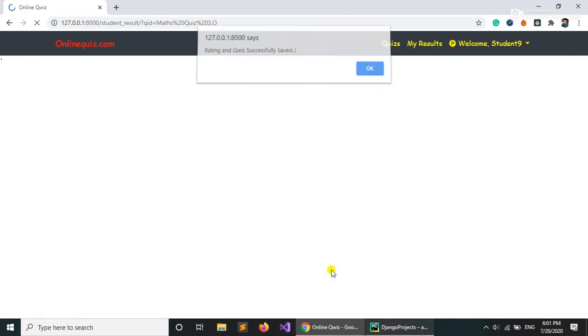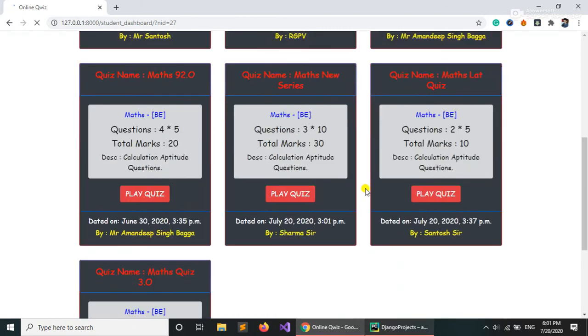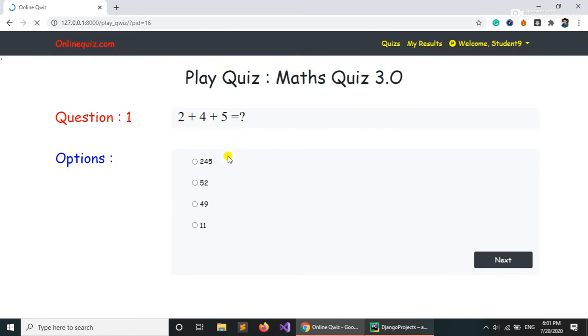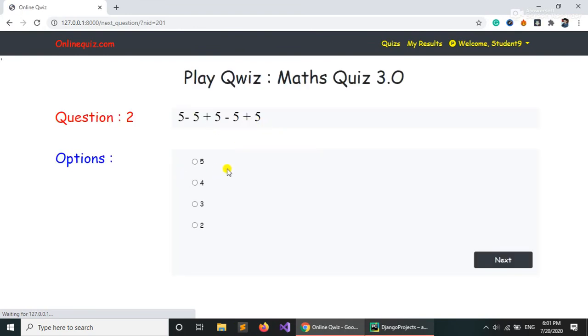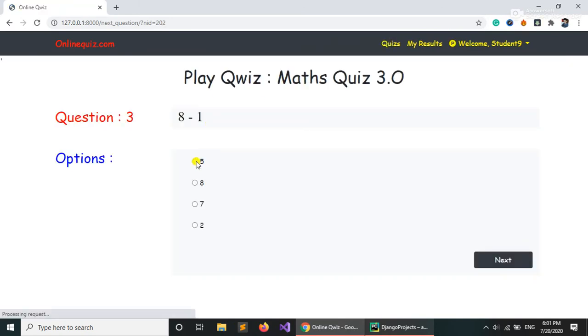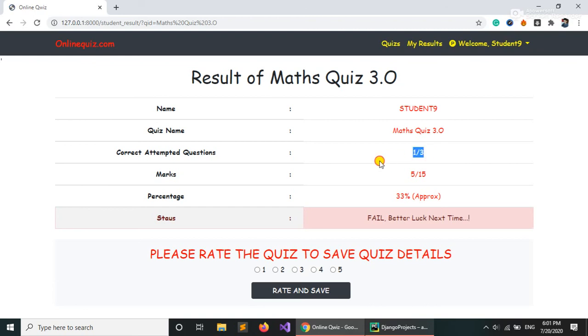I am sorry for that, maybe there may be an error. So 2 plus 4 plus 5, that is 245. That's the wrong answer. Again, this is a wrong answer. Let's select one right answer. Okay, 8 minus 1, that is 7. So we have selected. So the result will be 1 out of 3, right? So it's 1 out of 3. It's working correctly. Maybe we had selected 2 right answers last time.